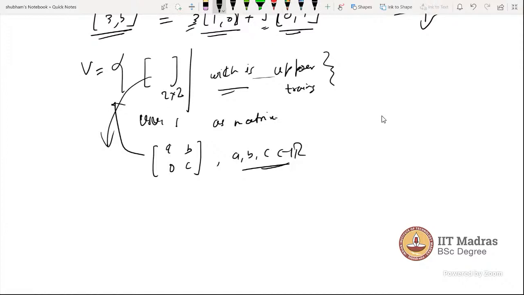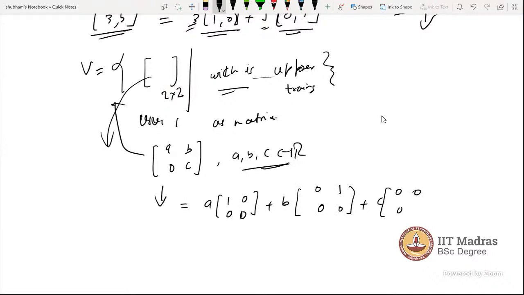Now this matrix can be written as A times [1 0; 0 0] plus B times [0 1; 0 0] plus C times [0 0; 0 1].